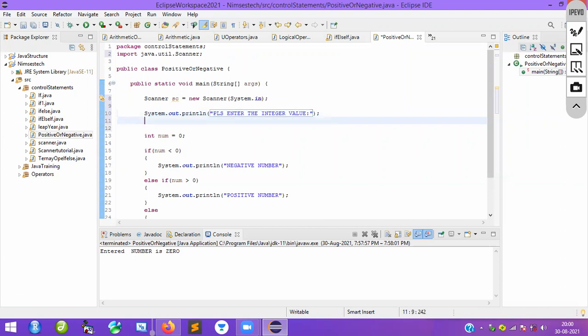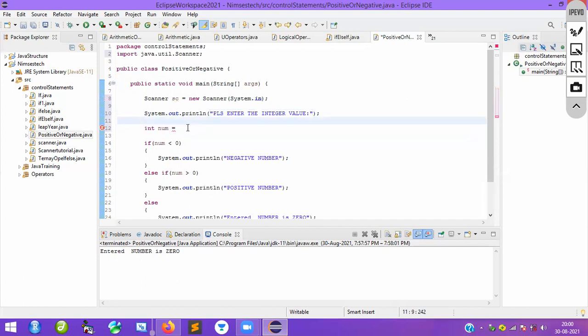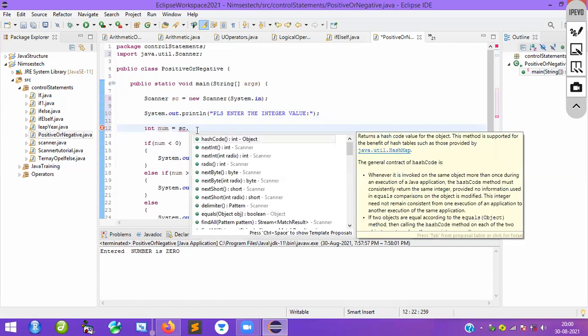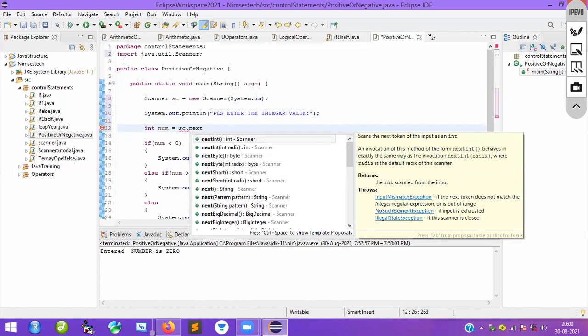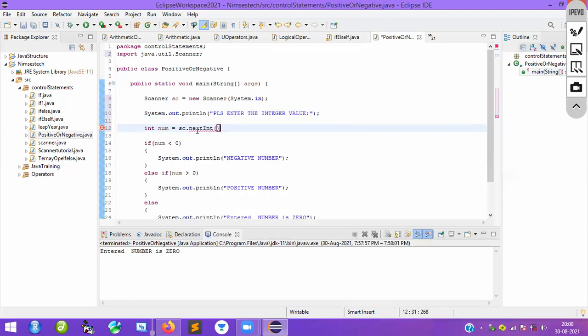Now I have to take that input, right? The input you will enter through the keyboard. For that, nothing you have to do here. Whatever data you enter, assign the data to this particular num. For that, call this object, sc dot, and call the method. I'm taking an integer, that's why I will use nextInt, semicolon. So whatever data you enter, using the method I take the data and store it into num.